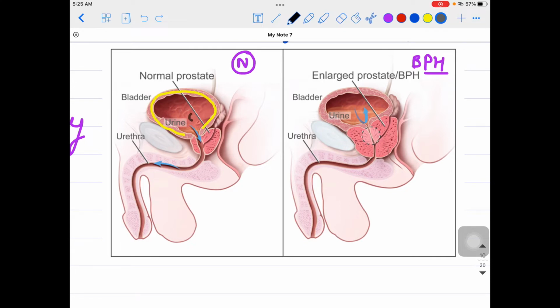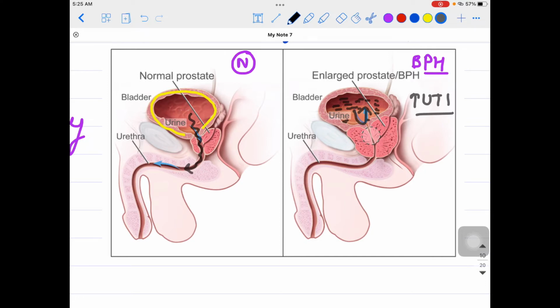Here the urine was having enough space to pass down through the urethra, but here the urine will not have that space. That's why urine will not be able to pass through the urethra, and instead it will start to accumulate in the bladder. If the urine accumulates in the bladder for a very long period of time, then obviously it increases the risk of urinary tract infections in the patient.